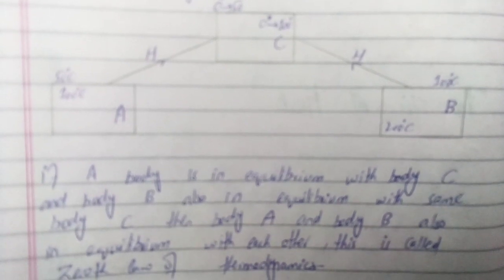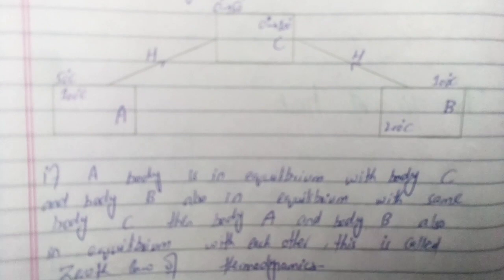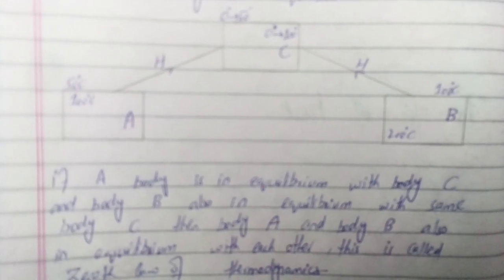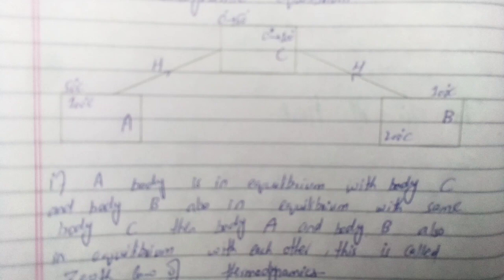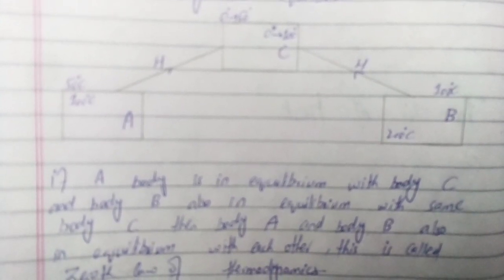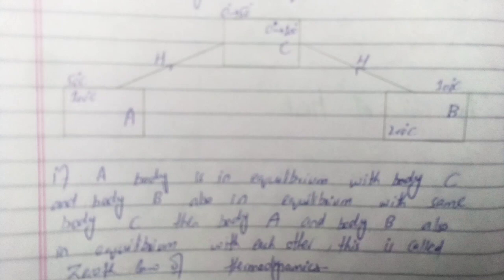For example, we have body A and its temperature is 100 degree centigrade, and a body C which has 0 degree centigrade temperature. If both bodies are in thermal contact, meaning both bodies transfer heat to each other, then after some time the temperature of both bodies is the same, which is 50 degree centigrade, and we have a body B, its temperature is 200 degree